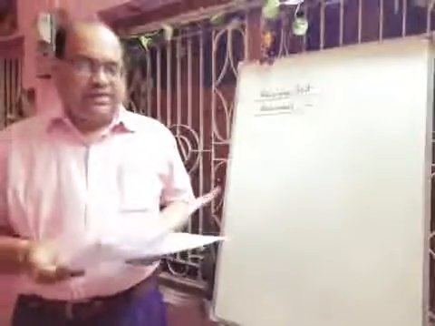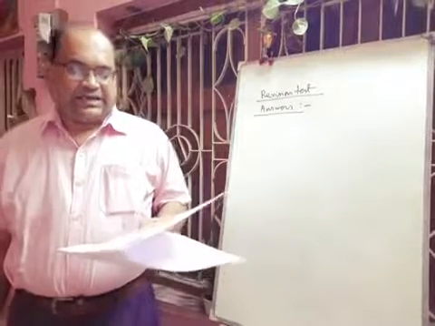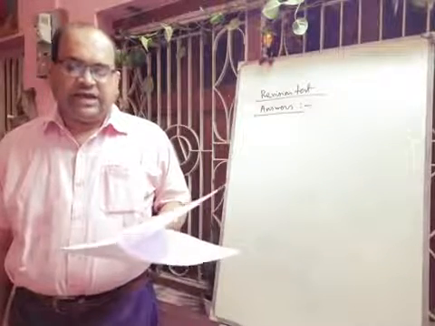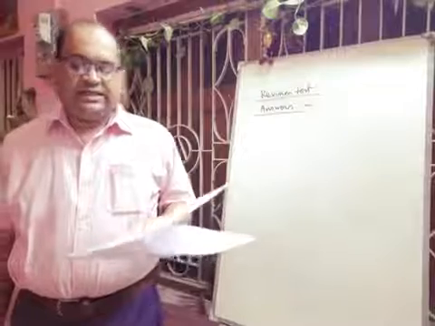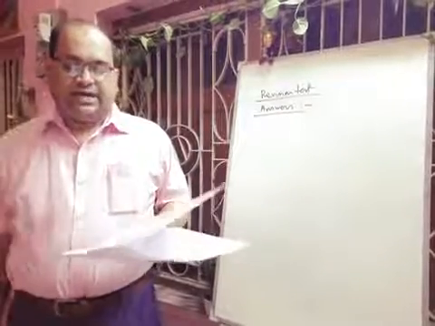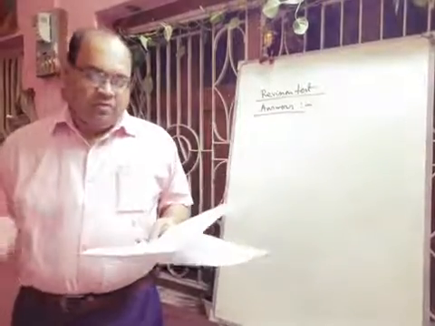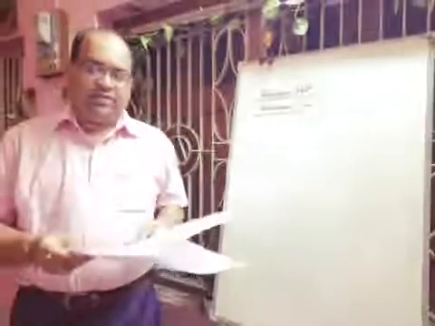Next one is given, fill up the blanks. First one is given: dash temperature, dash surface area, dash humidity and dash moving air decreases the rate of evaporation. So you have to write that low temperature, low surface area, high humidity, and slow moving air decreases the rate of evaporation of water.